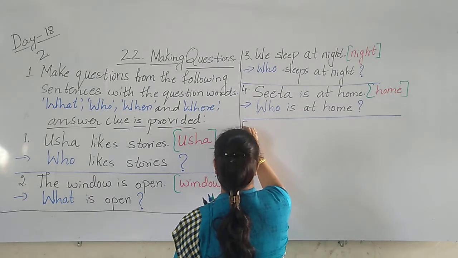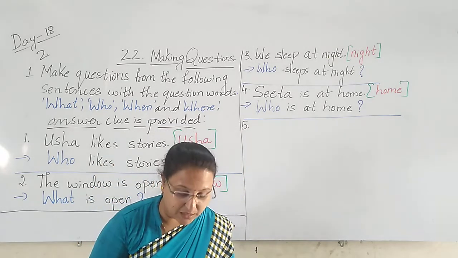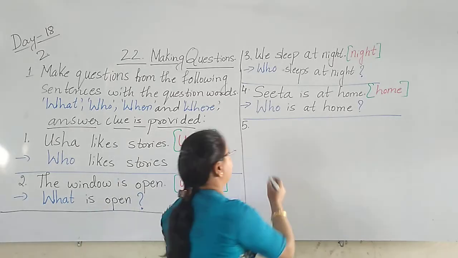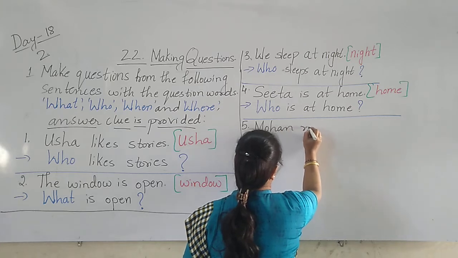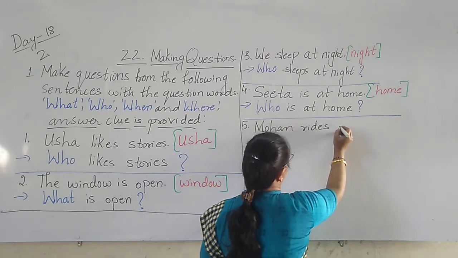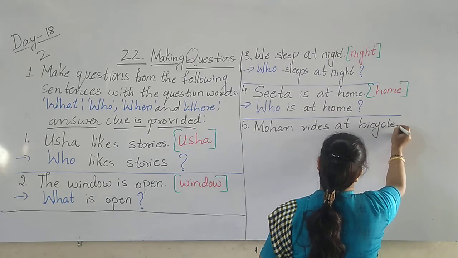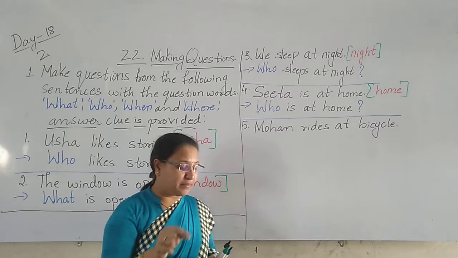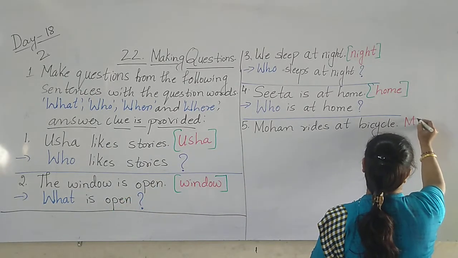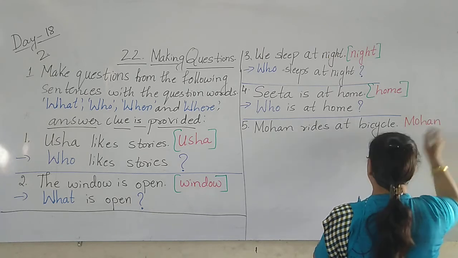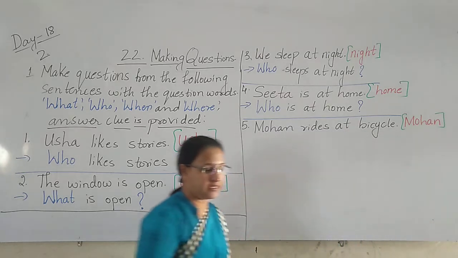Next. Fifth one. Fifth one is what? Mohan rides a bicycle. Name of the boy. What is the name of the boy? Mohan. Mohan rides the bicycle. This is the sentence. In bracket, the word is given, what here? Mohan. Mohan is given. Yes.